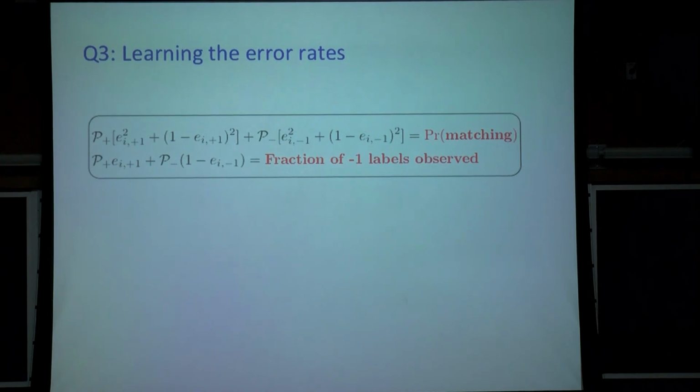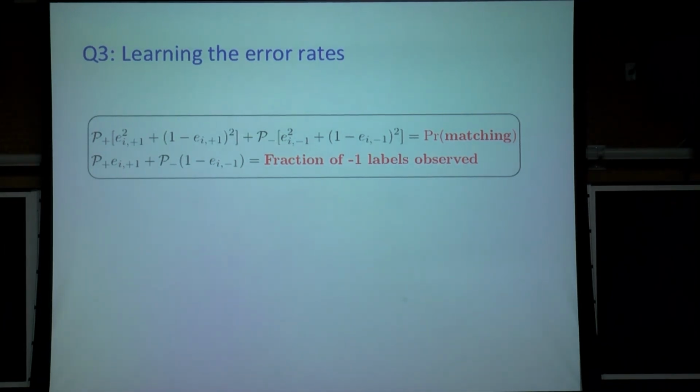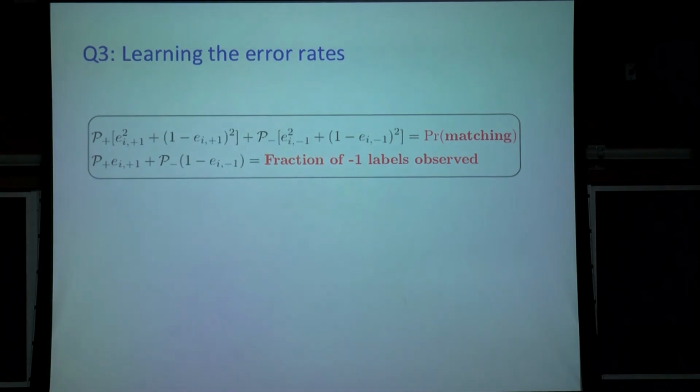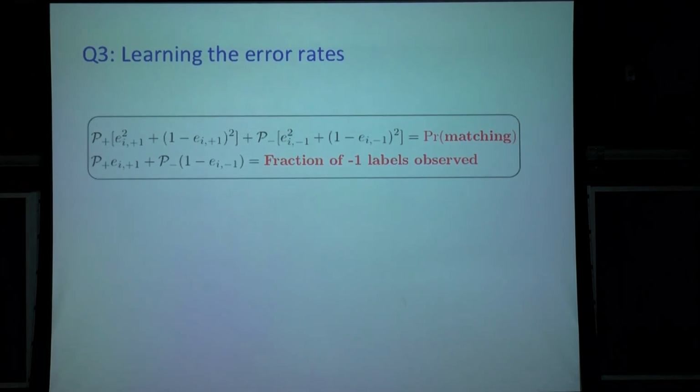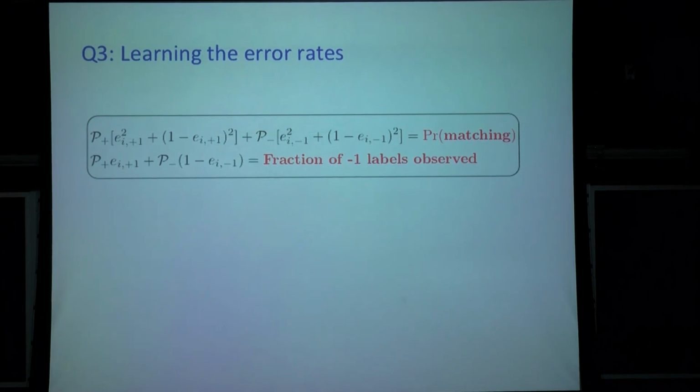The first statistic is the probability of matching. This is the only place we need to reassign some data to two agents, because we need to know the probability of matching. We send each data point to two agents and check how often they match each other. This probability can be written as a function of e plus and e minus, the error rates. So e squared is the probability both get it wrong, and (1 minus e) squared is when they both get it right. And the second equation is simply the fraction of negative labels that we observe from data, and it also can be written as a function of e plus and e minus.